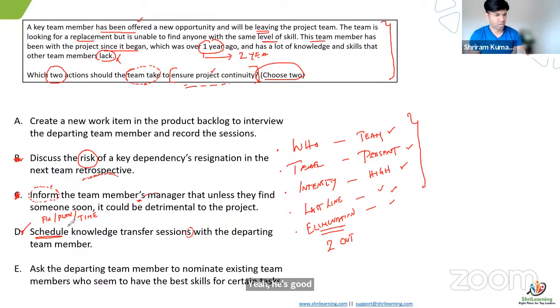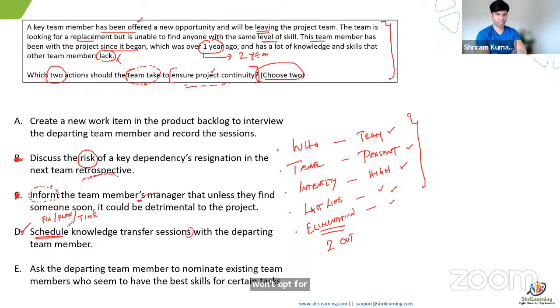A is good because we are recording the sessions and that can give continuity. What I think, I won't opt for A is because in D, you have already scheduled some knowledge transfer sessions.